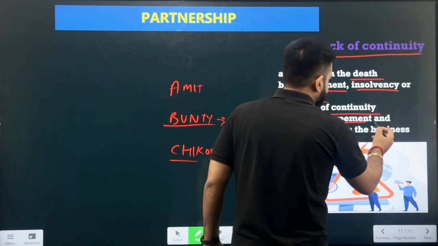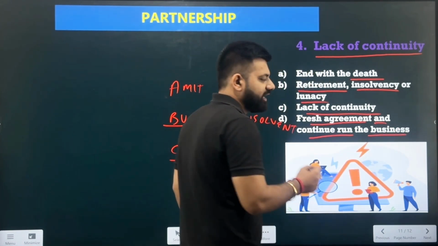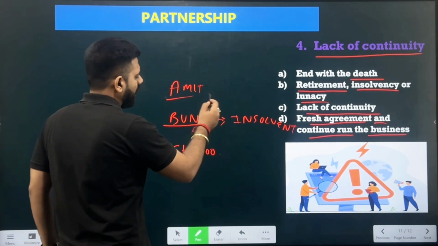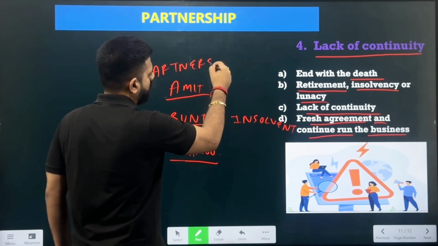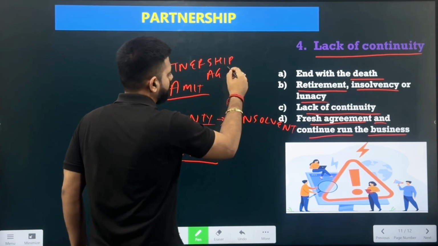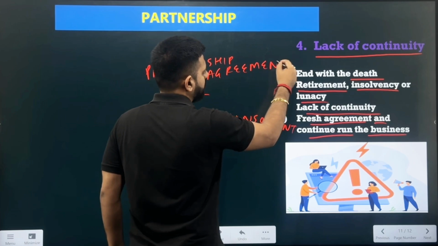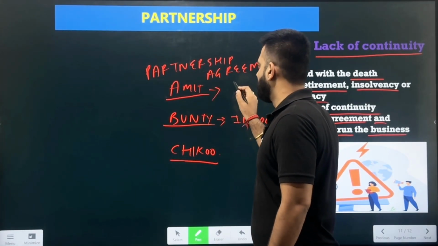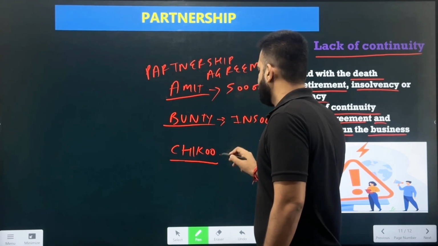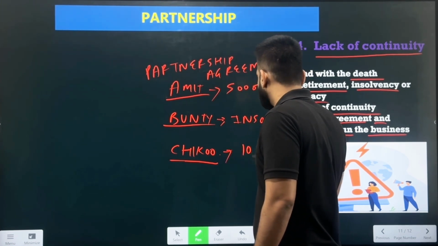There needs to be a fresh agreement if they want to run the business, an agreement which will specify the amount of capital they're bringing, and they need to start from scratch. That is, what is the amount of capital they will be bringing. For example, if Bunty is insolvent, now Amit and Chiku will again make the partnership agreement. In the agreement, again they will specify what is the amount Amit is bringing. For example, now Amit is bringing 5 lakh rupees and Chiku is bringing 10 lakh rupees for the business.